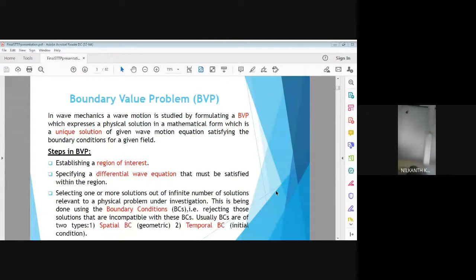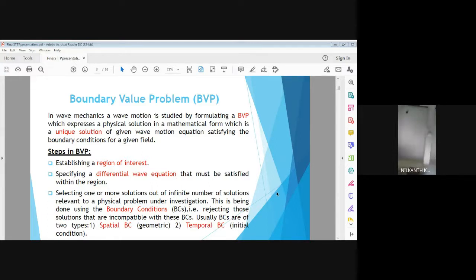Now, the wave motion is like particle motion. In wave mechanics, a wave motion is studied by formulating a boundary value problem. What is the boundary value problem? When the governing equation of wave motion is solved, we get the unique solution of that wave motion equation, provided we apply the various type of boundary conditions. So the equation satisfying the boundary conditions provides us unique solution out of many available solutions. So that is called as boundary value problem.